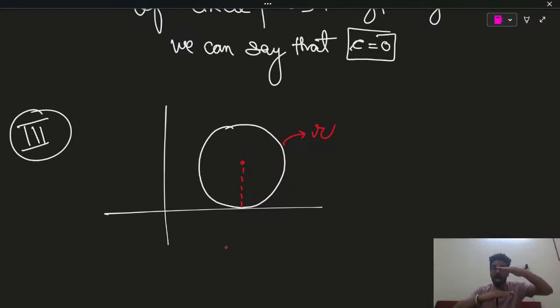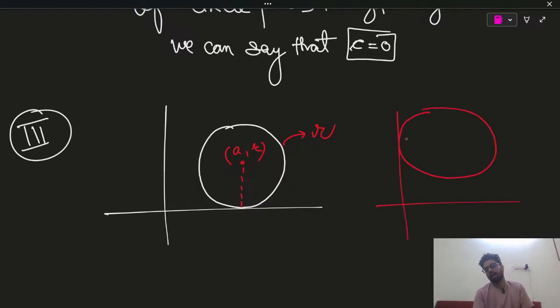I repeat, the height of a point from the x-axis is the y-coordinate. So we can say the y-coordinate of the center is equal to the radius. So you can write down a comma r. Similarly, if the circle is touching the y-axis, the center of the circle is r comma b.